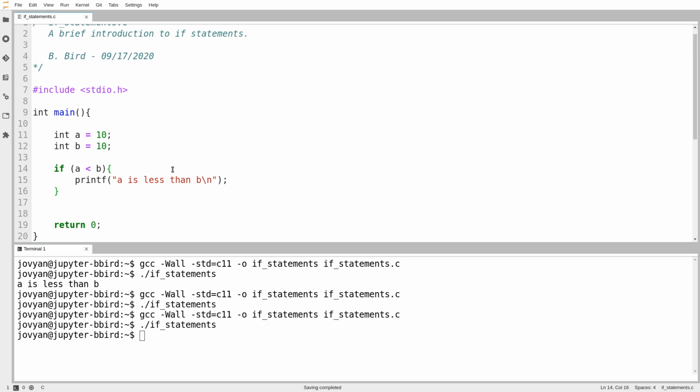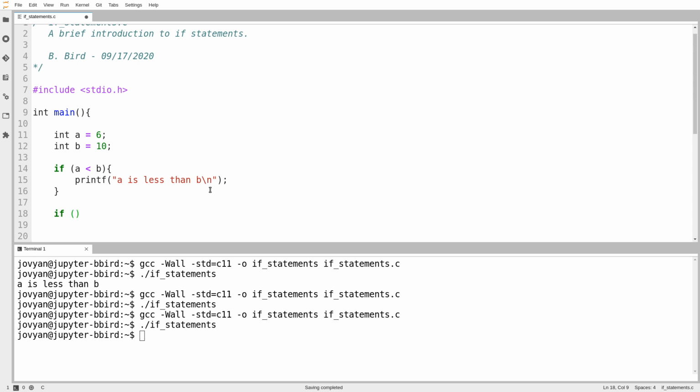So that's the most basic example of an if statement. You might hear if statements also called if-else statements, because we have the ability to ask a question, and if the answer comes back yes, to do one thing. But what if there are mutually exclusive cases? For example, what if we want to test if A is less than B, and if it's less, do one thing, but if it's greater, do something else? We have that option with an if statement as well.